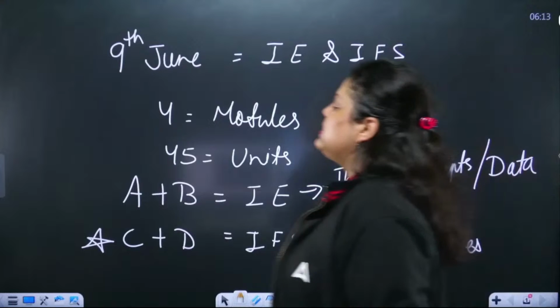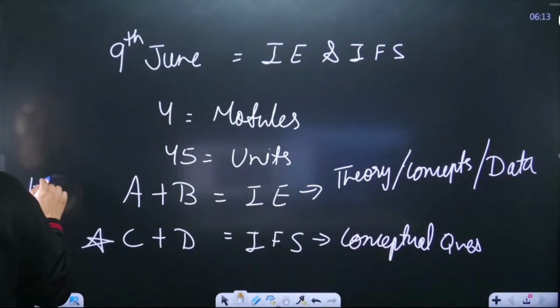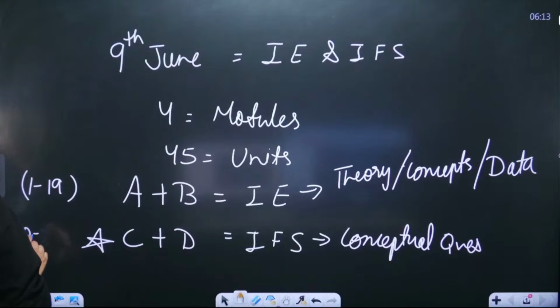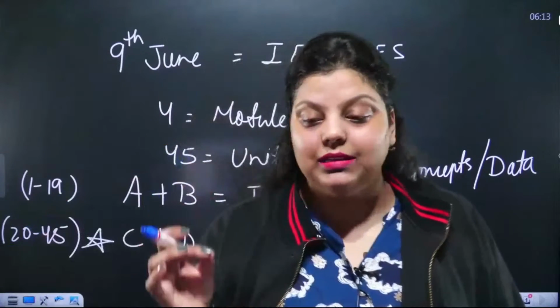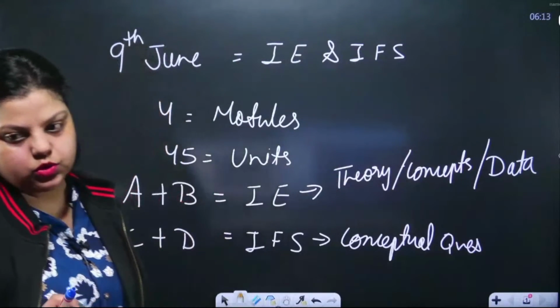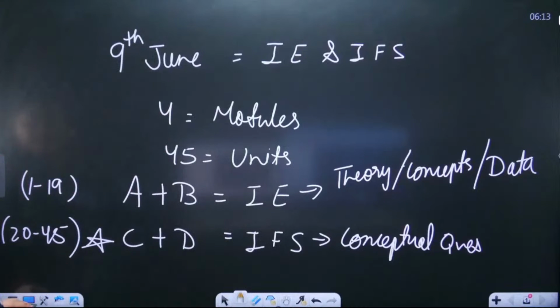So 1 to 19 units are the part of module A and B. From 20 to 45, we have C and D module. So accordingly, we have to make the strategy, like how we are going to attempt the questions. Now let's start with first.